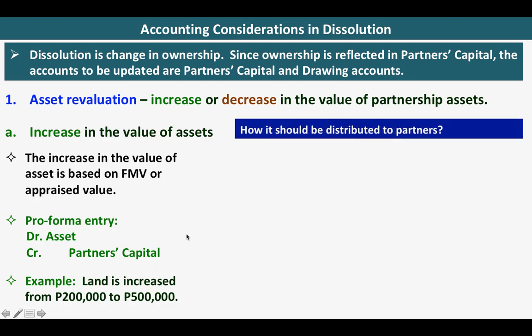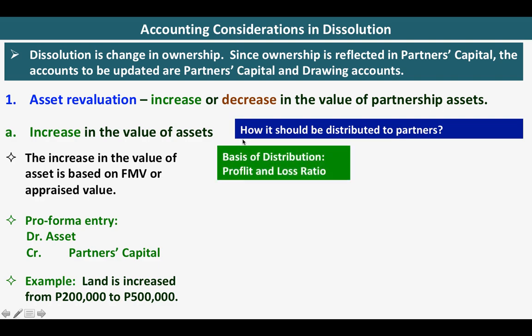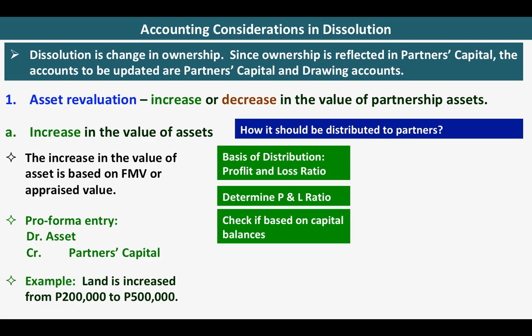So the question is how we are going to distribute the increase to partners. We are going to base it on the profit and loss ratio. That will be the basis of distribution. So we have to make sure that we know the profit and loss ratio. Let us also check if the profit and loss ratio is based on capital balances. So these are the things that you have to consider.